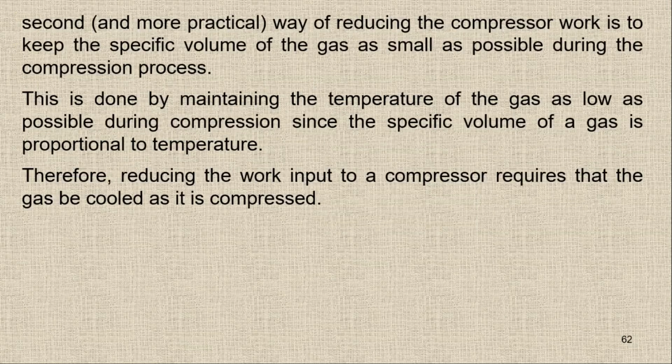Here we have another, more practical way to reduce the compressor work. In this way, basically we try to keep the specific volume of gas as small as possible during the compression process. Now this is done by maintaining the temperature of gas as low as possible during compression, since the specific volume of gas is proportional to the temperature.